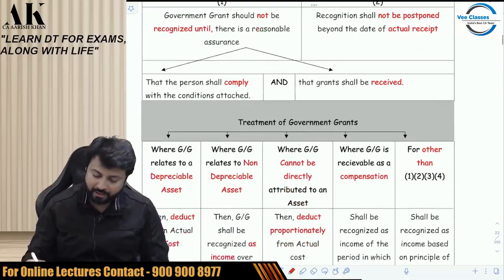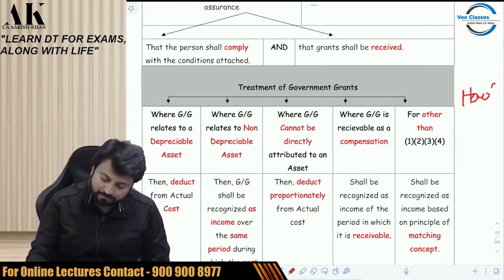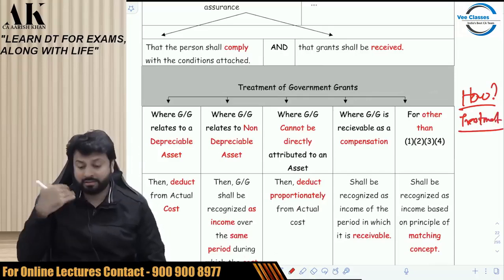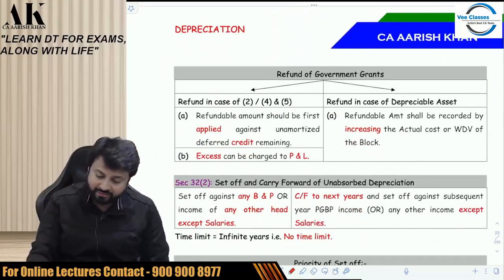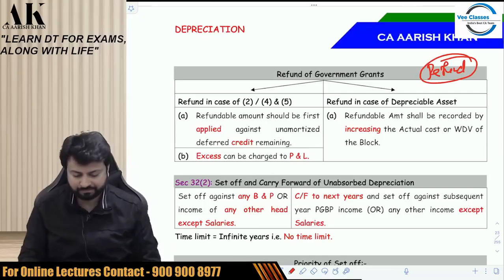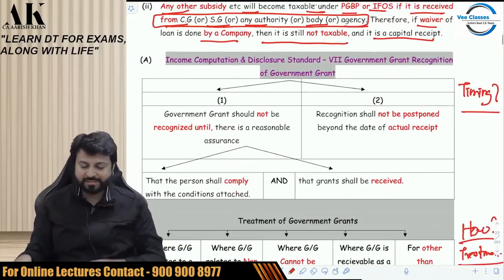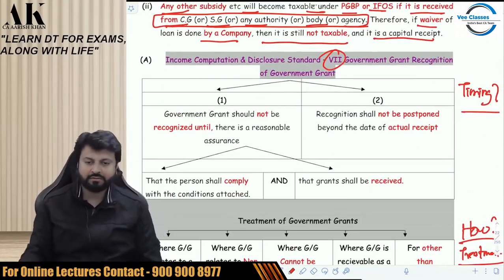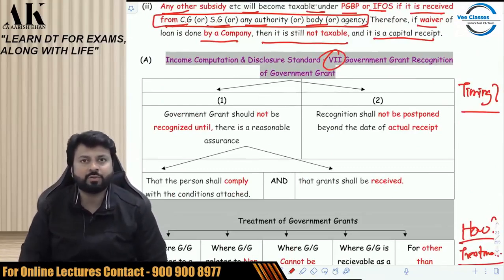And the second part is how. How means treatment. And in fact, the third part is if we have to give refund. In case of refund, what has to be the treatment? So we have to learn all these three things over here one by one. Okay, so this is ICDS 7 based on government grant. Let us try to understand this ICDS now one by one.